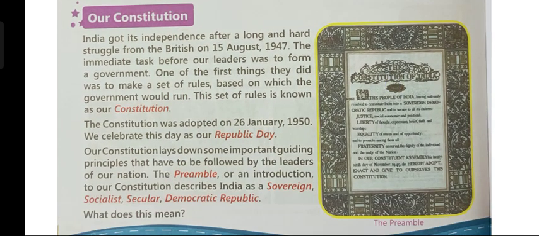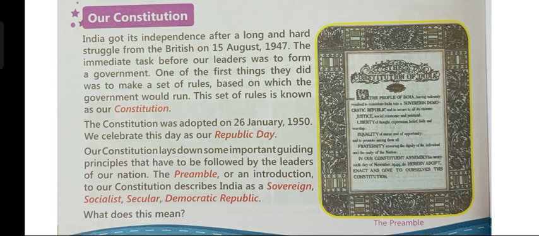India got its independence after a long and hard struggle from the British on 15th August 1947. The immediate task before our leaders was to form a government. One of the first things they did was to make a set of rules based on which the government would run. This set of rules is known as our constitution.